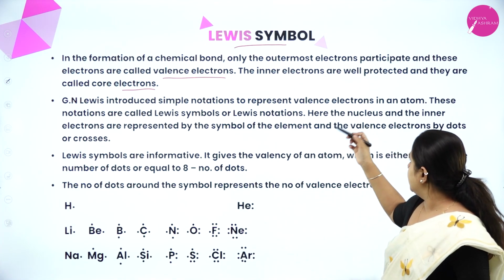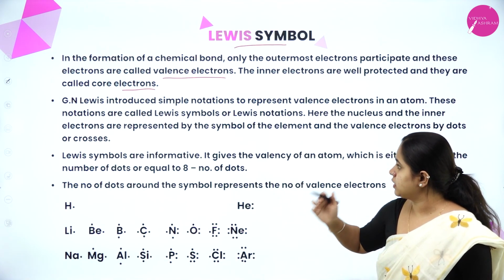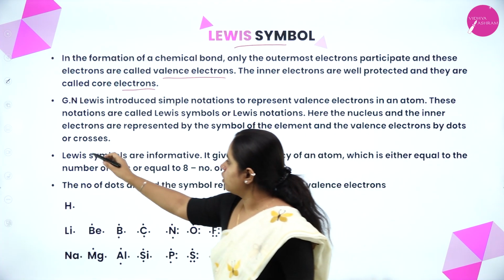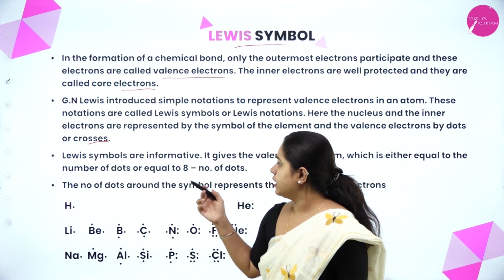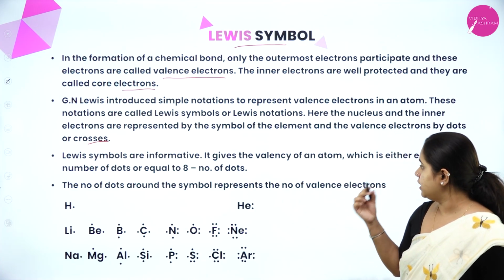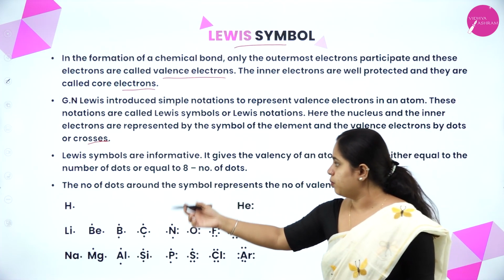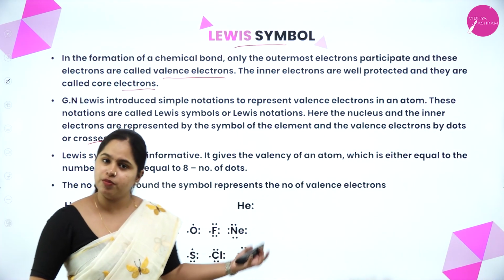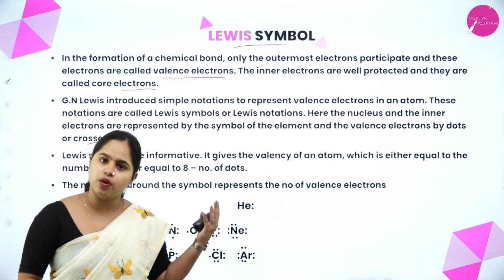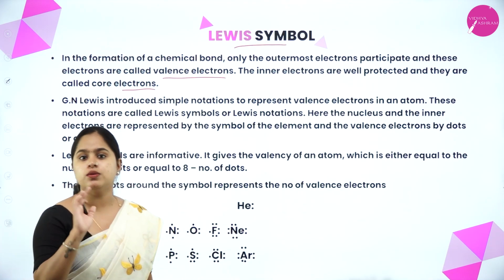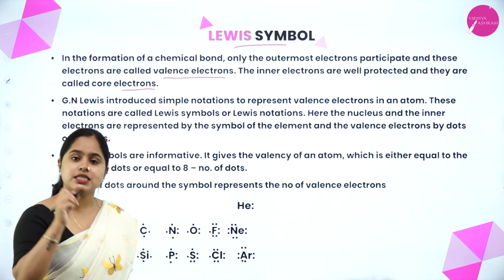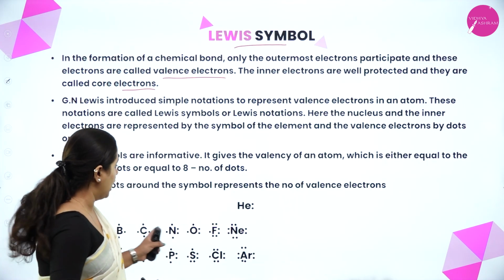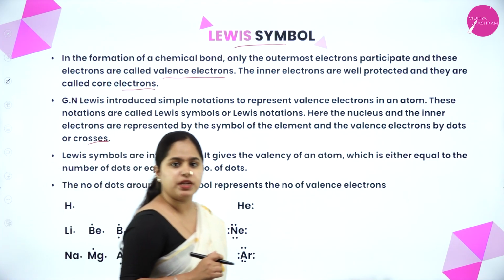Here the nucleus and the inner electrons are represented by the symbol of the element and the valence shell by dots or crosses. Lewis symbols are informative. They give the valency of an atom, which is either equal to the number of dots or equal to 8 minus the number of dots. Let us try to understand this from the examples itself. How do you represent different atoms using the Lewis symbol? We are going to see. According to how many valence electrons there are, that many dots you have to represent here.